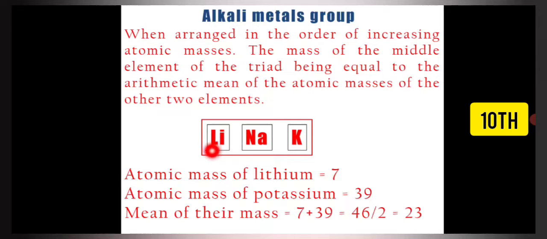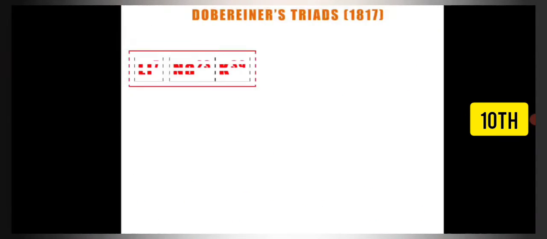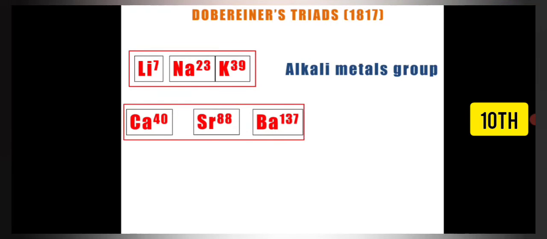So by taking the arithmetic mean of these two atomic masses, the value which comes will be almost equal to the atomic mass of the middle element. So this way he saw there was some relation between the atomic masses of these three elements, that is the triad. Same in the case of other triads also, like in the case of calcium, strontium and barium.